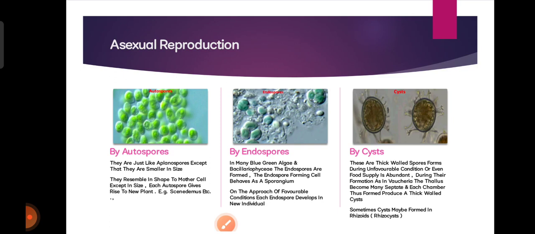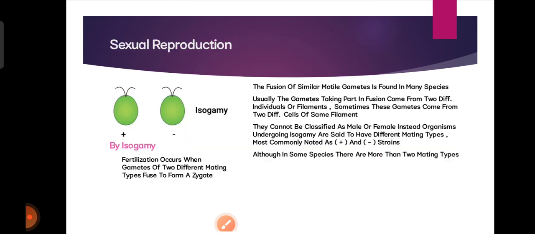Then asexual reproduction by cyst. These are thick-walled spores formed during unfavorable conditions, or even when food supply is abundant. During their formation, as in Vaucheria, the thallus becomes multi-septate, and each chamber produces a thick-walled cyst. Sometimes a cyst may form in a rhizoid, and that is called a rhizocyst.